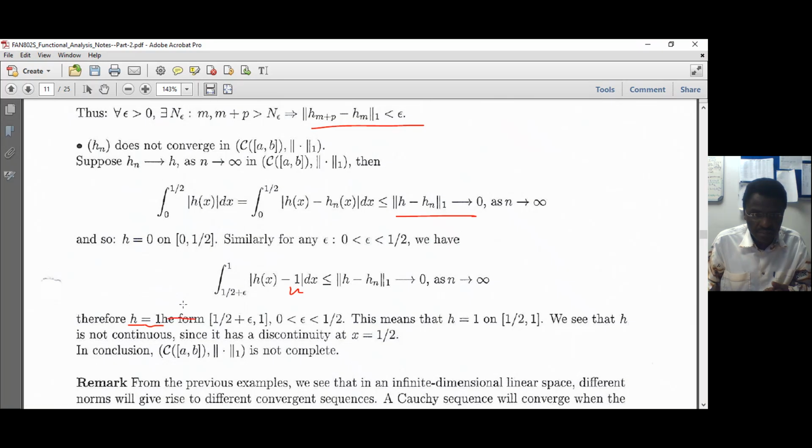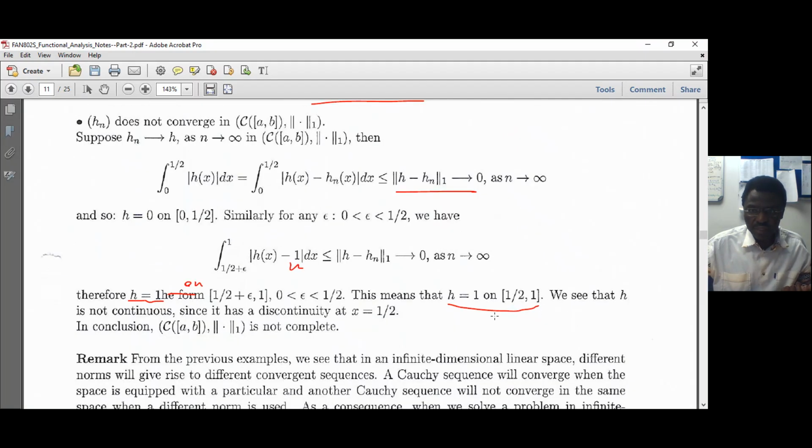This is for x in this interval, so for x here or on this interval, and for epsilon positive and less than 1/2. So that's what we have. Because that is true for any epsilon less than 1/2 and positive, we can take epsilon to tend towards 0. Therefore, on the interval 1/2 to 1, h is 1. Right, so h will be 1 there.